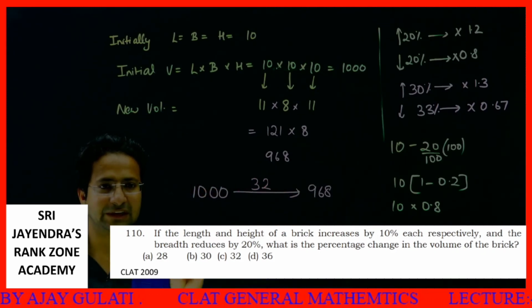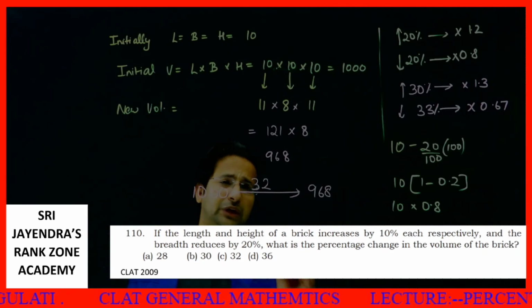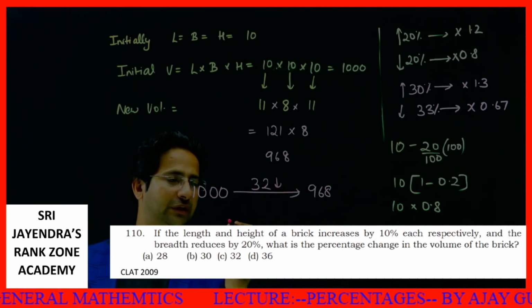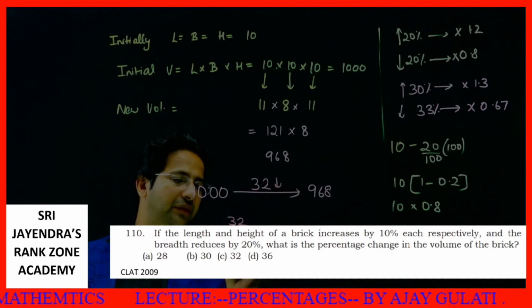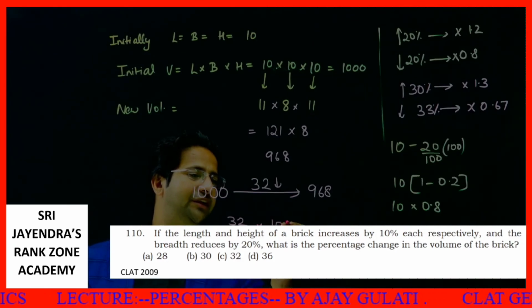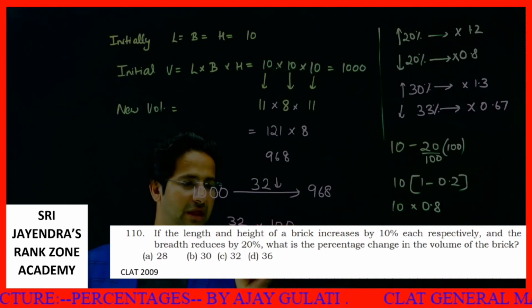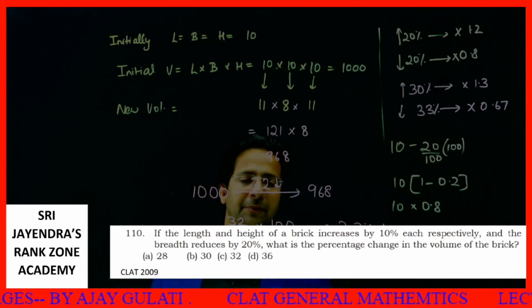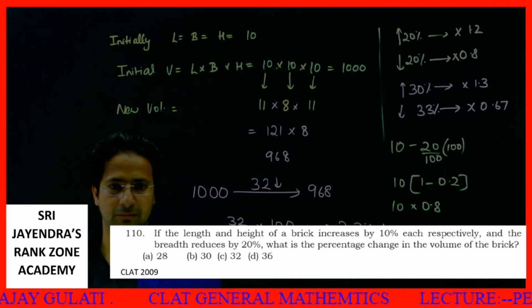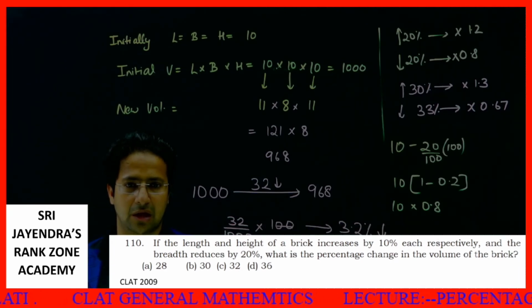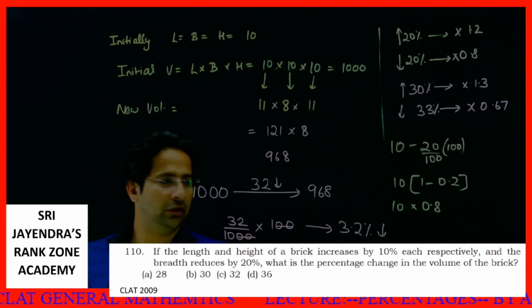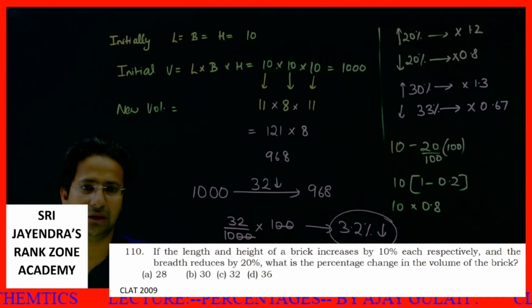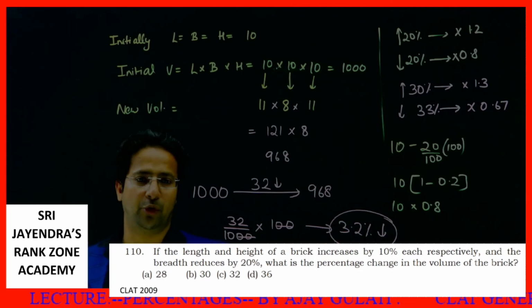What is the percentage change in the volume of the brick? Students, this is not 32, this is actually 3.2. Why? There is a decrease of 32 over 1000. So if I need to calculate this thing in terms of percentage, 32 by 1000 into 100, the zeros cancel, this becomes 3.2 percentage drop. This has been a screenshot from your sample paper. So the answer is 3.2%. 32 has been written wrongly. So I hope you understand the answer is 3.2.